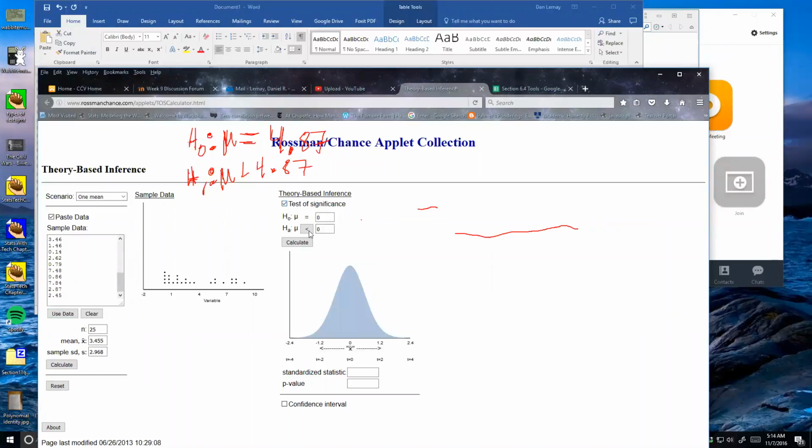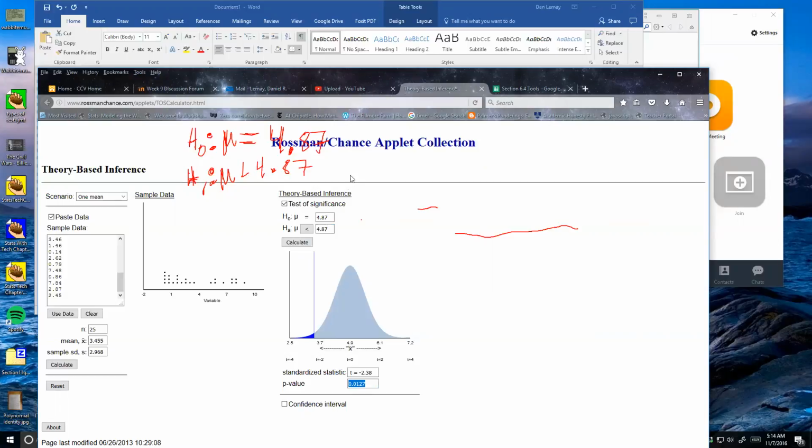So I'm going to do a significance test. I'm going to type my center of my distribution is 4.87. It's a left-tailed test. Let's calculate it. So based on this result, I get a test statistic of negative 2.38. So it's more than 2 standard deviations below the mean. That p-value is pretty low. It's less than the 1%.